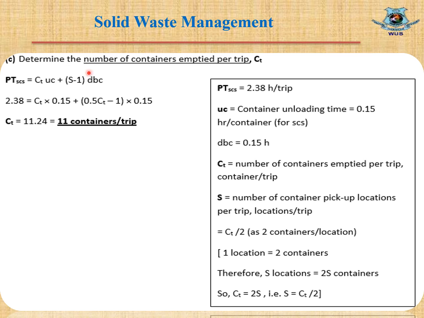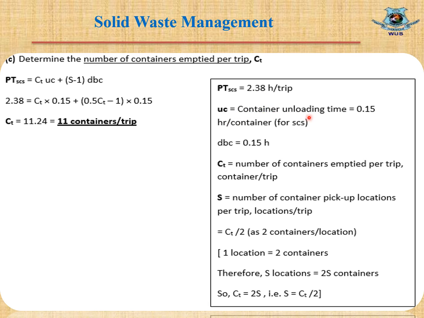Then we need to determine the number of containers emptied per trip, that means the value of CT, and the equation is here. Let's introduce the terms of this equation. PTSCS means pickup time per trip, which we calculated in the previous slide, and its value is 2.38 hour per trip.